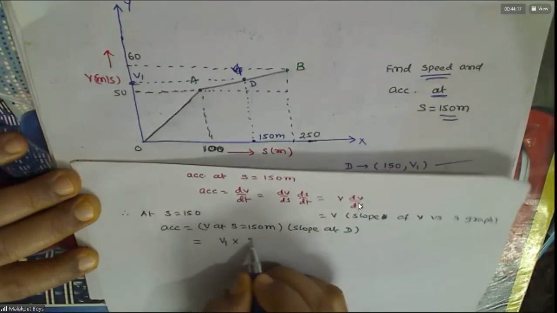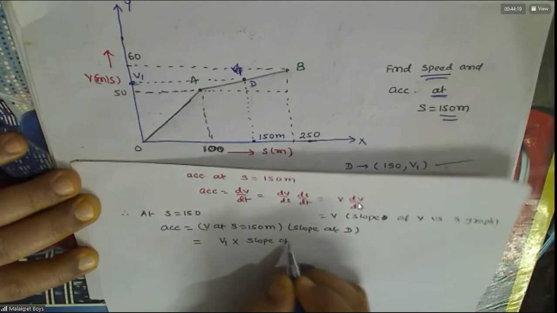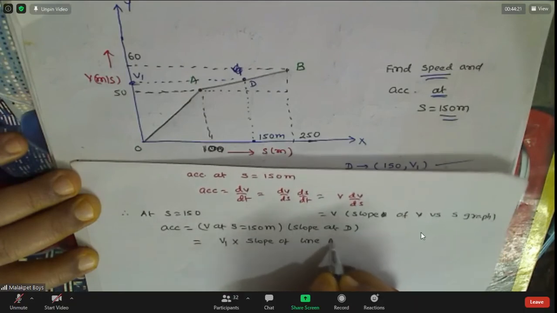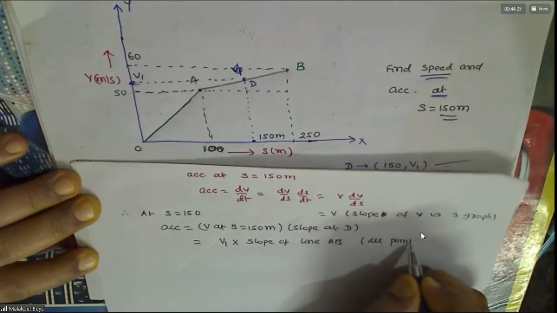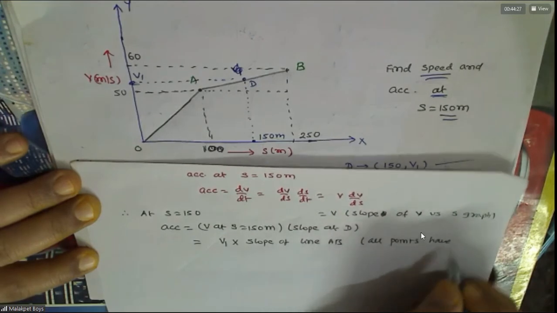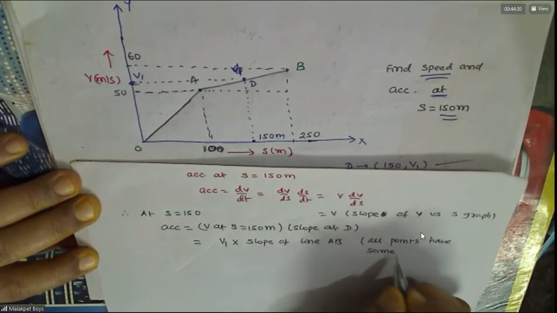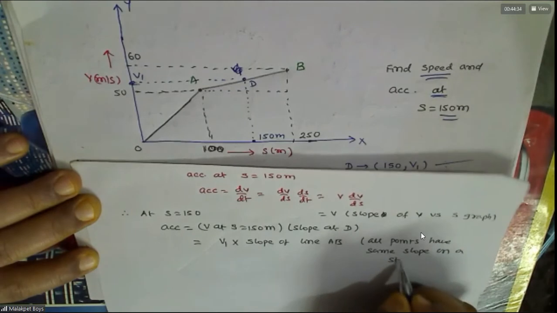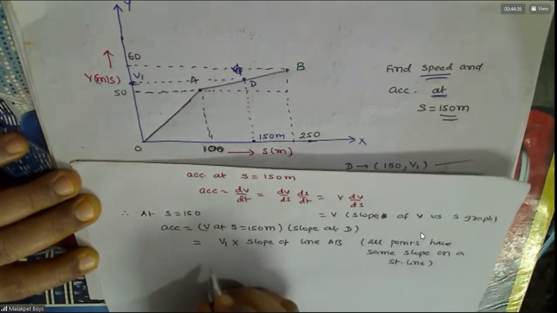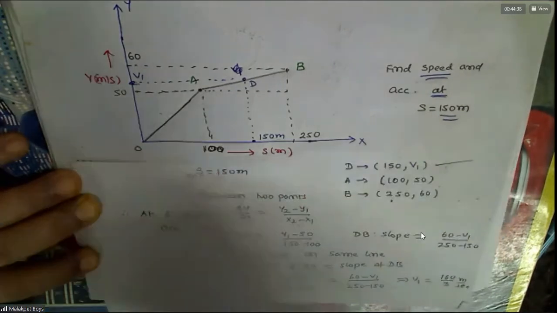Already you got the slope of the line, because all points are on a straight line. You remember this now? Yes, sir. So v1 you already got previously, and the slope you already got.